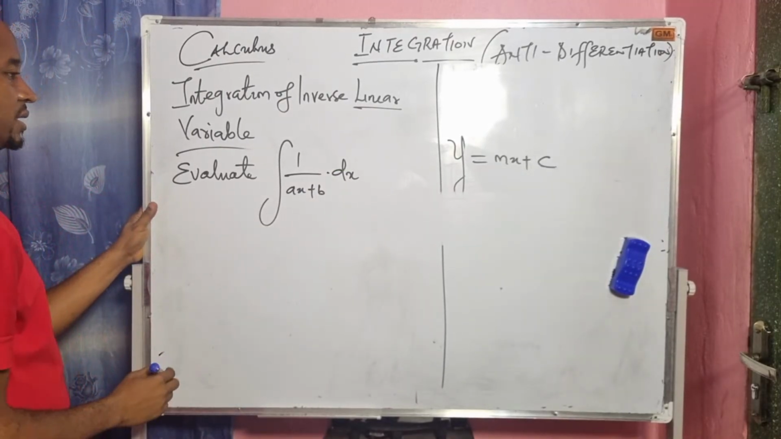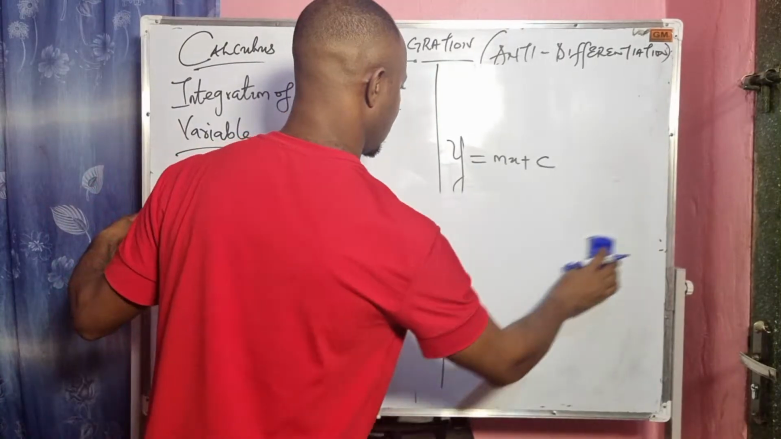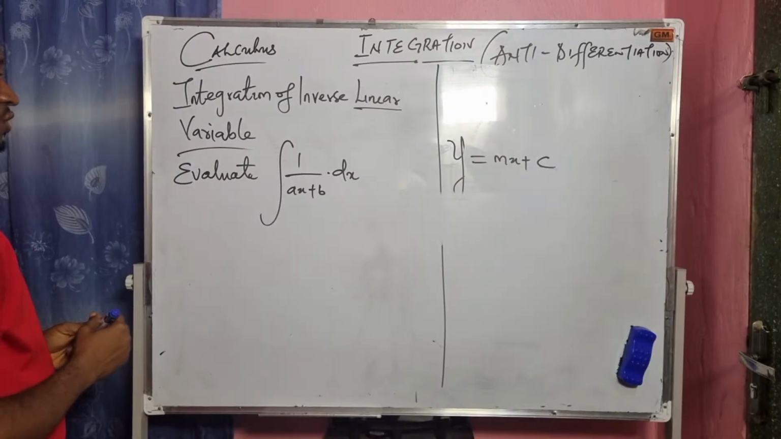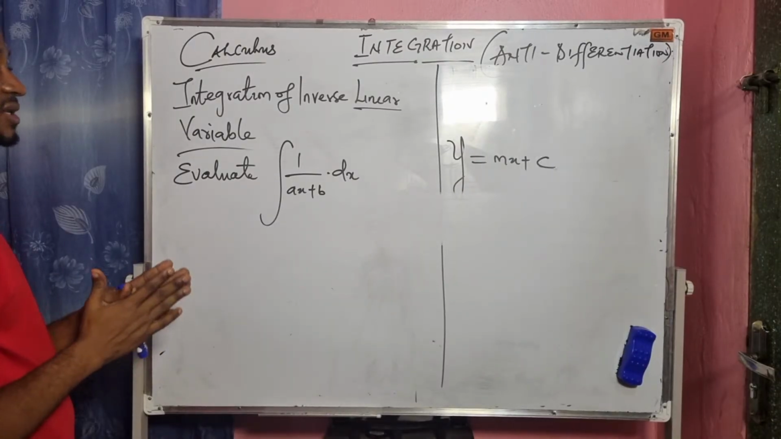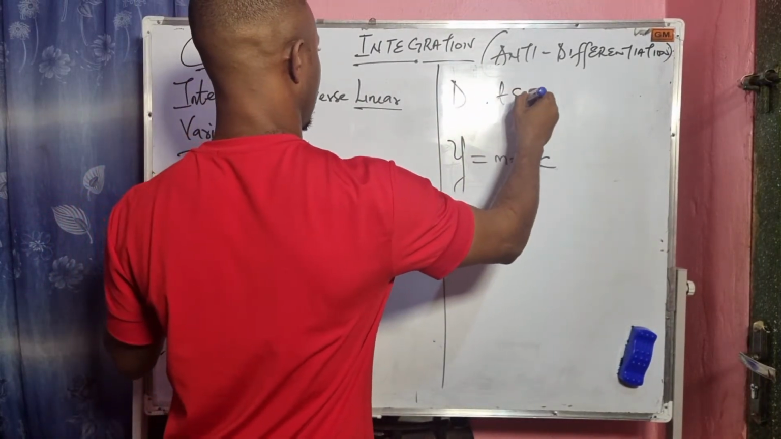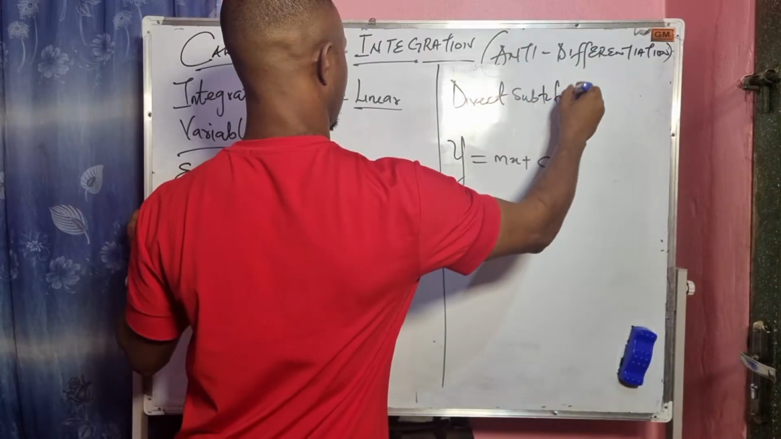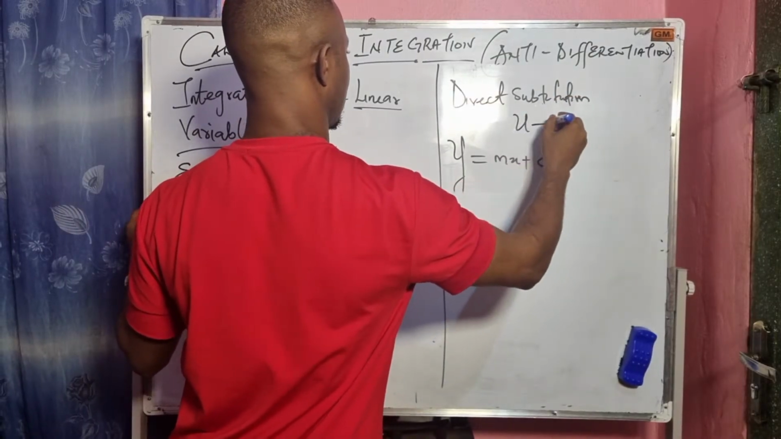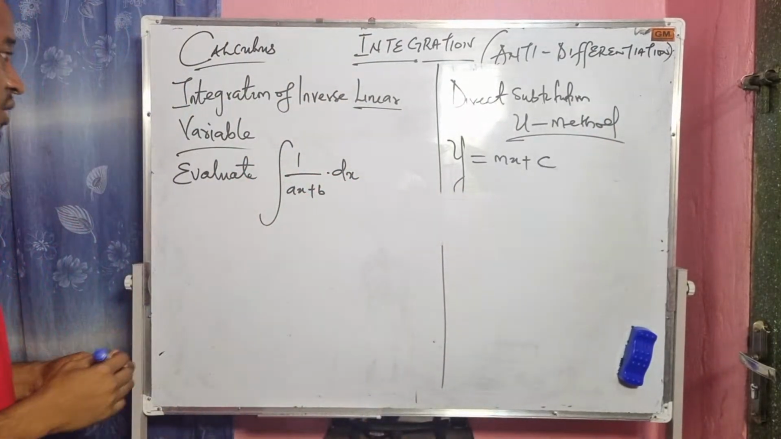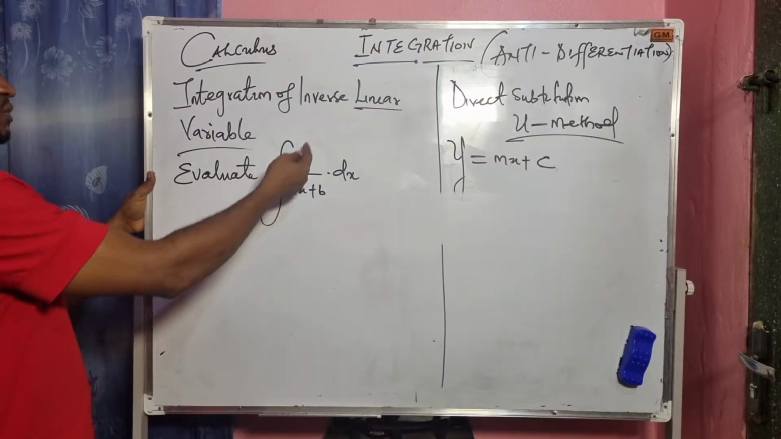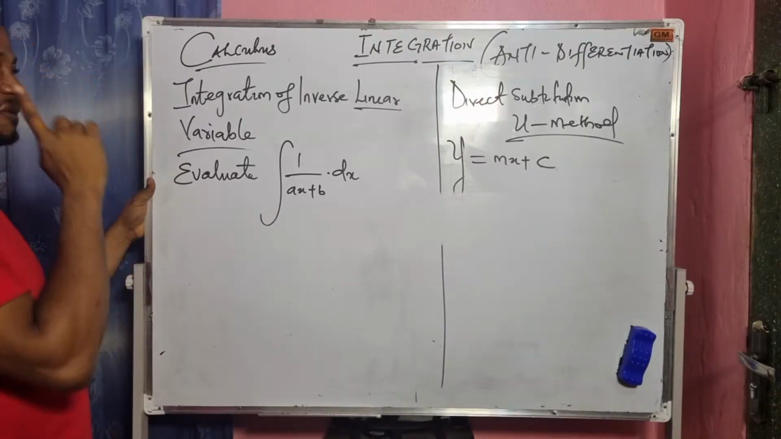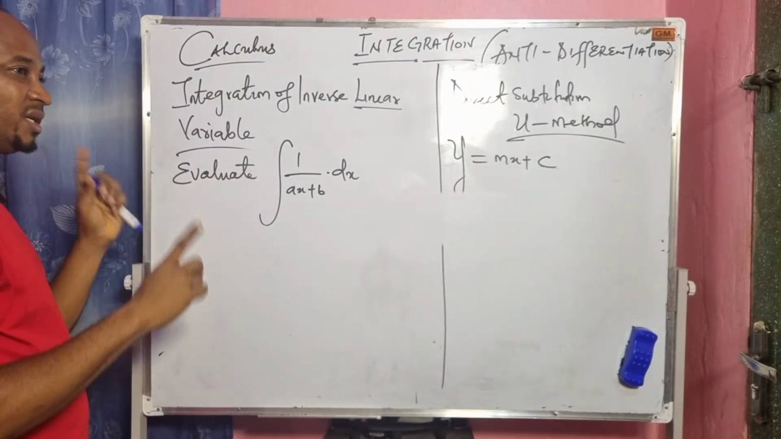All right. Now, the first thing we need to do is to introduce what we call u. We also call this direct substitution, or the u method. The most important thing is that it must be of this form: integration of inverse linear variable. If it's not an inverse linear variable, it will be a different method altogether.